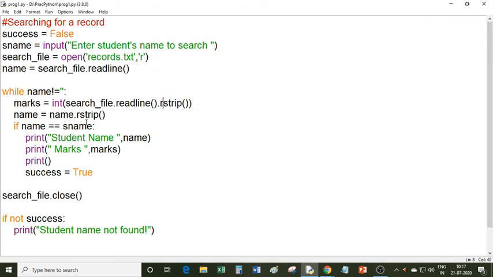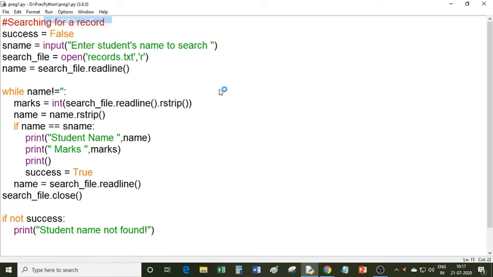Again I have to read the next line here, search file dot readline, like this. Because again you have to read the line. The first line contains the name string, the second line contains marks, then the third line contains the name string. So again you have to read the line and store that line in this name variable.